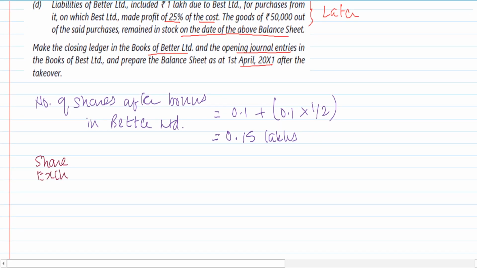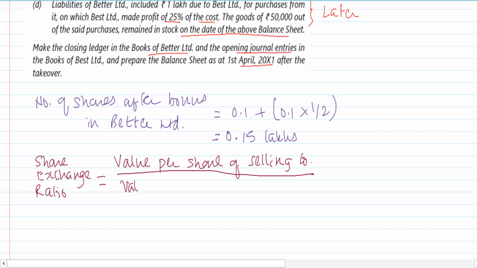Share exchange ratio is equal to, we have to take the base of the selling company, so we say value per share of selling company divided by value per share of purchasing company. Understand, this is Better and the purchasing company is Best.